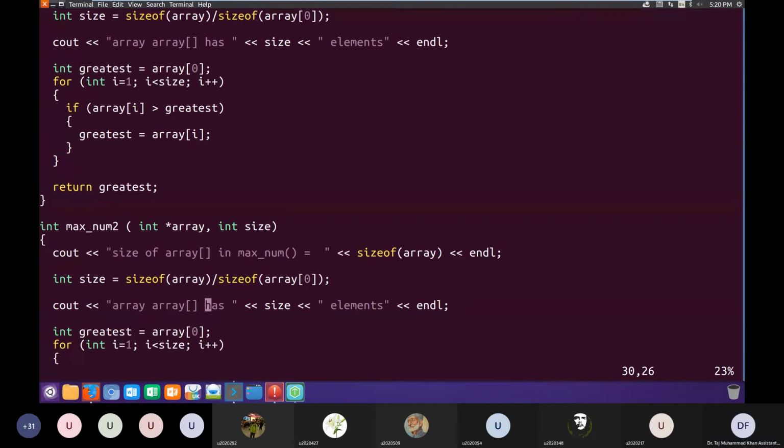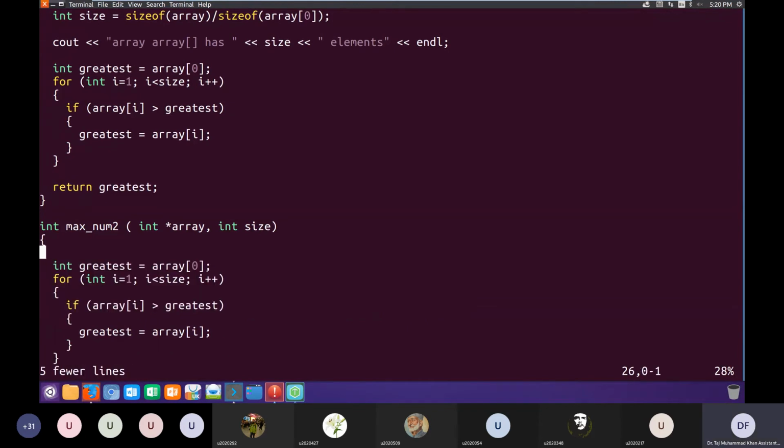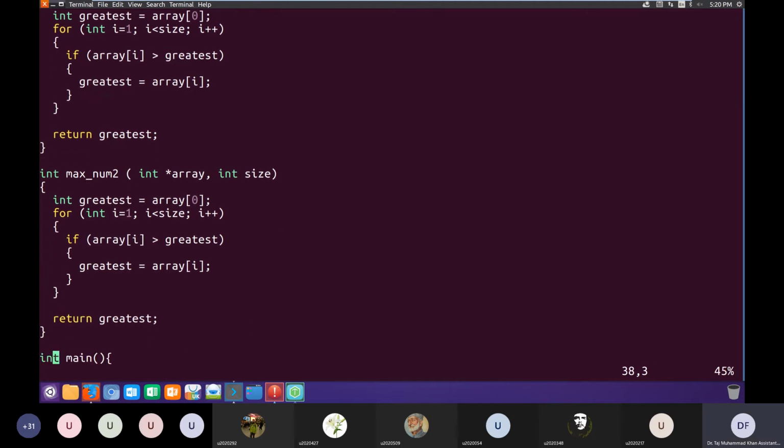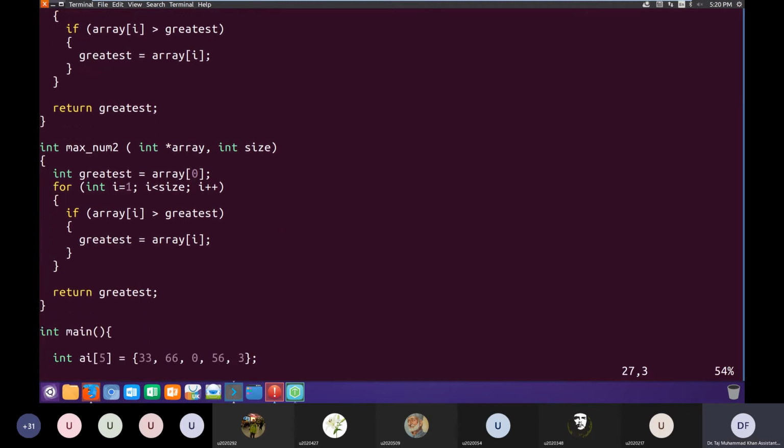Okay, so this is my function maxnum2. I'm saying it will receive a pointer and an integer size, and then this pointer, I'm using this pointer as an array.